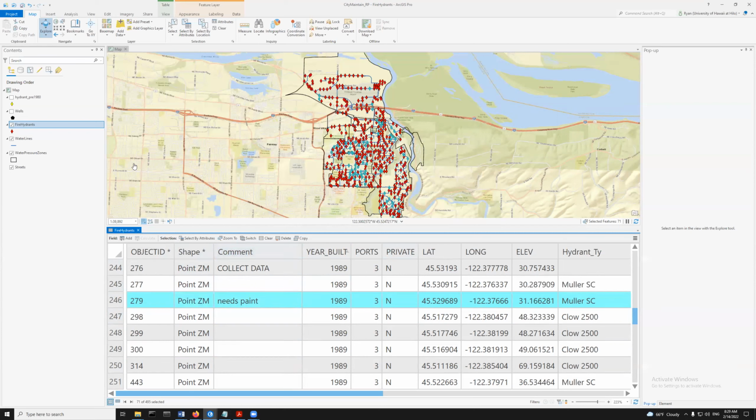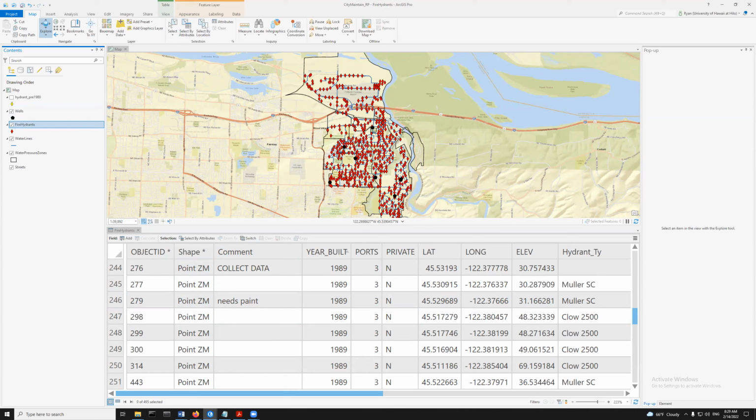So yeah, you've got to be careful about that one. Okay, the last thing I wanted to show you guys about selections, let me clear all these, was select by location. These black things here are the symbols for wells. These are water wells, and then we've got fire hydrants around.